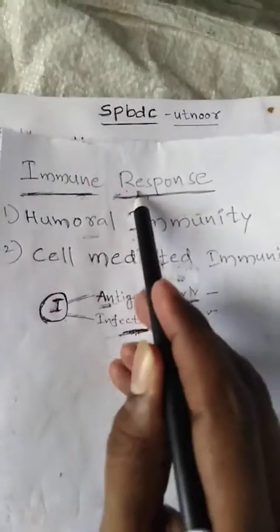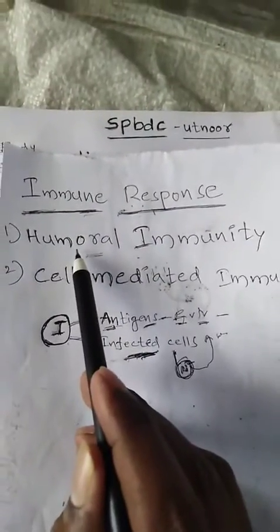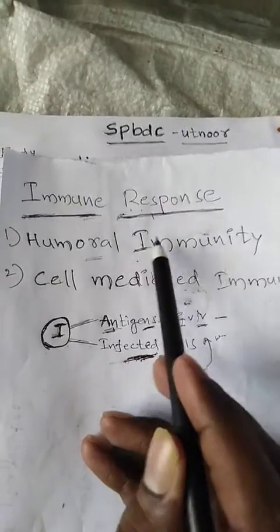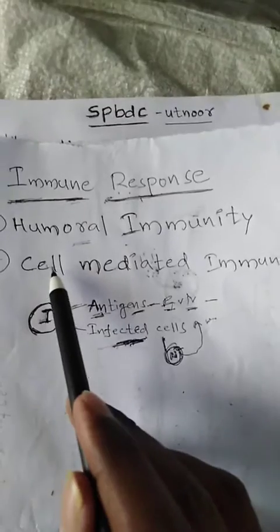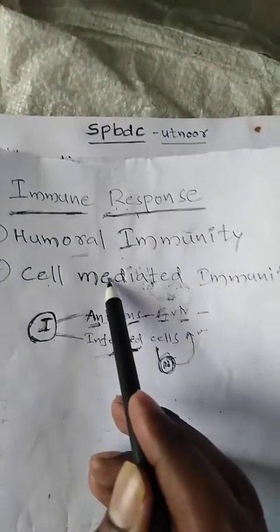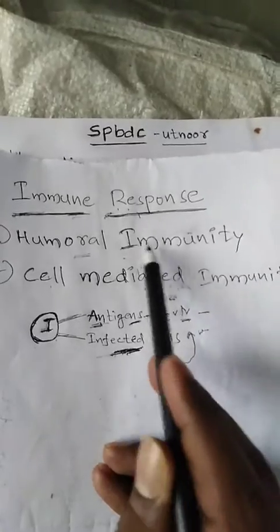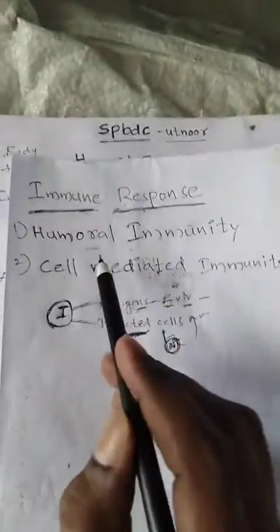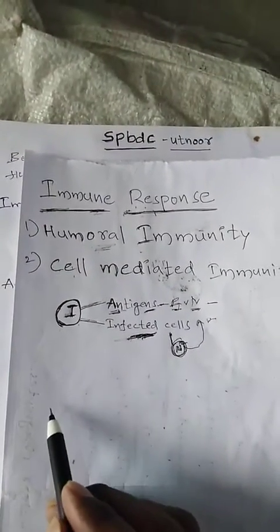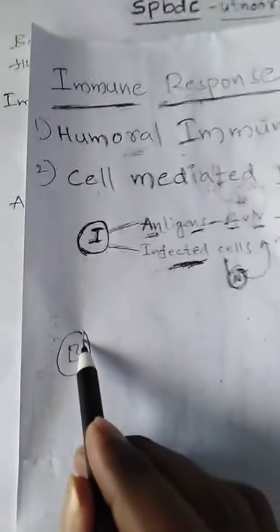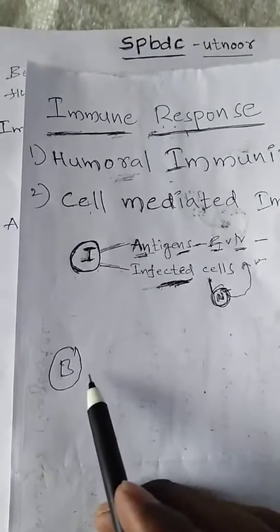Mainly, the immune response is of two types: humoral immunity, or humoral immune response, and the second one is cell mediated immunity, or cell mediated immune response. Today we discuss humoral immunity. Humoral means body fluids.